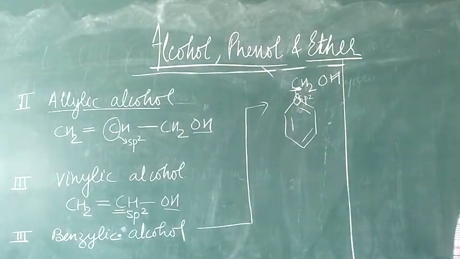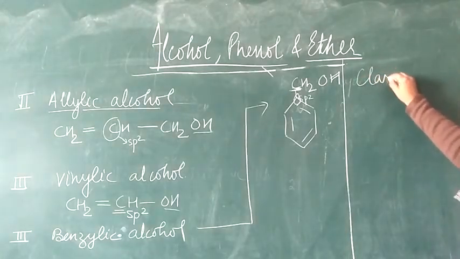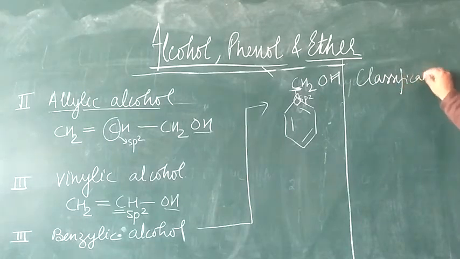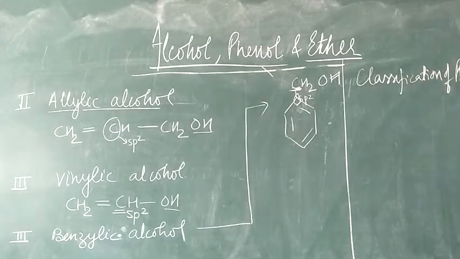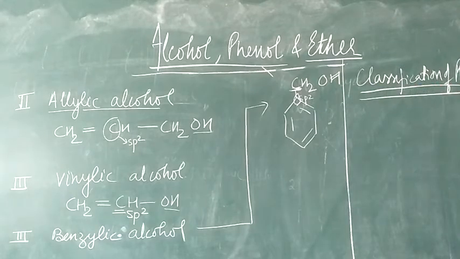Now this is about the classification of the alcohol, and now we will discuss the classification of phenol. So classification of phenol.